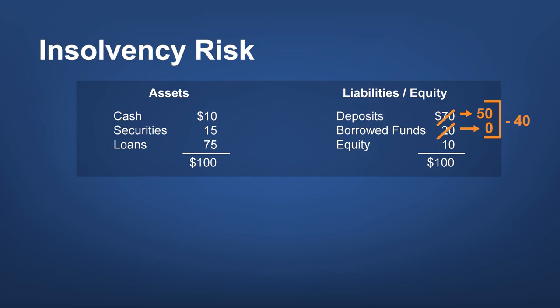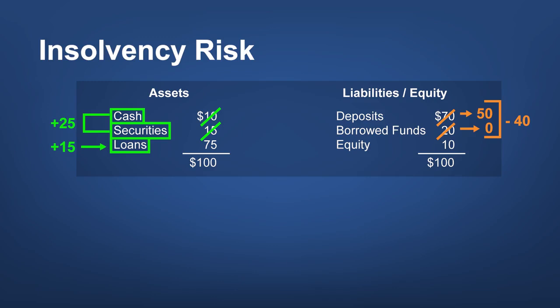Our bank is in trouble, so let's assume that it is shut out from borrowing. Liability management is not going to work. Our bank has some cash and securities. We can hand that over right away. That's $25. The remaining $15 will have to come from selling loans. The bank has no other choice.